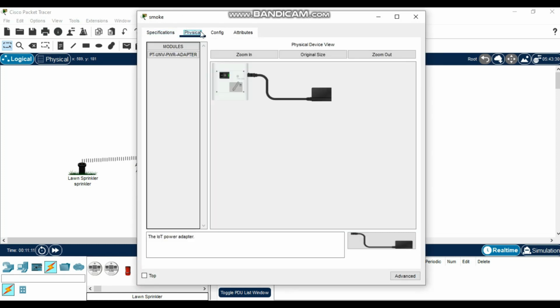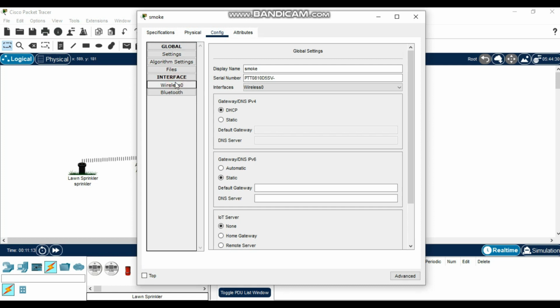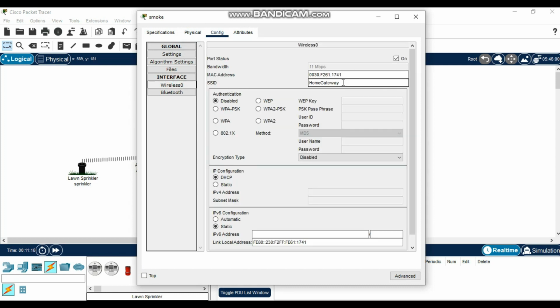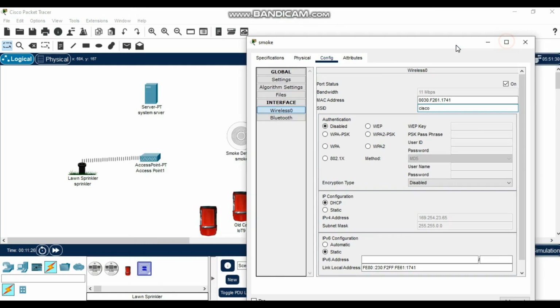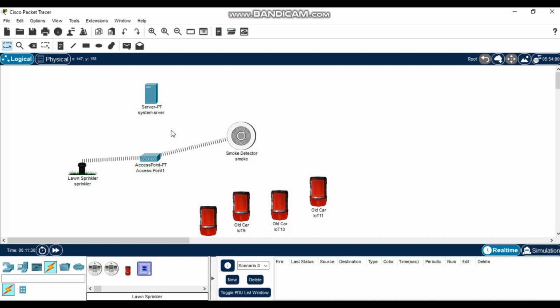Go to physical, config, wireless. Then SSID, replace this. So this is the SSID Cisco. Then also it will connect. Close. You can see it will connect. Then also the server. Come to these connections, and then you automatically choose here. Take this, connect this. Right.